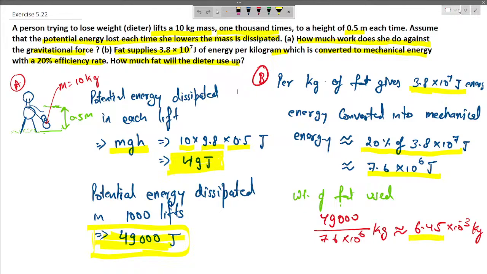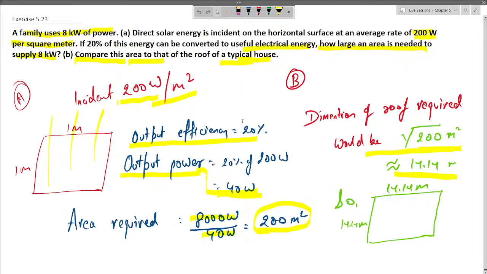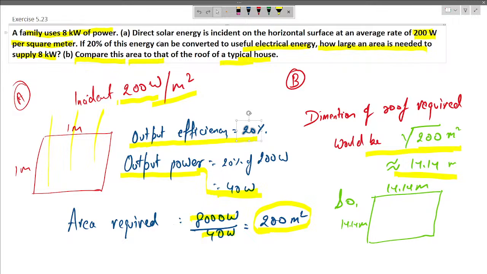Let's move to the next question. So here it is given that a family uses 8 kilowatt of power. Direct solar energy is incident on the horizontal surface at an average of 200 watts per square meter. If 20% of this energy can be converted into electrical energy, how large an area is needed to supply 8,000 watts? Compare this area to that of the roof of a typical house.